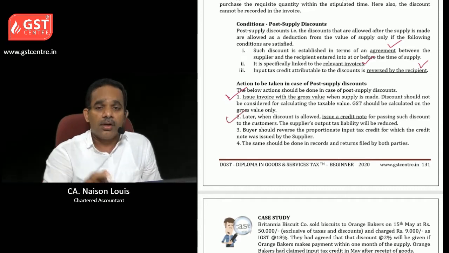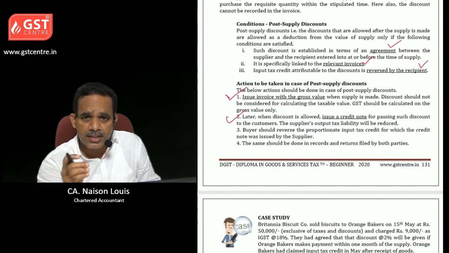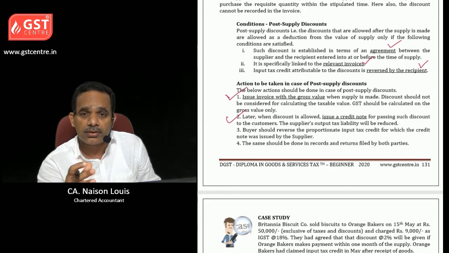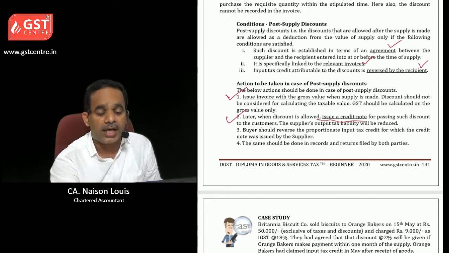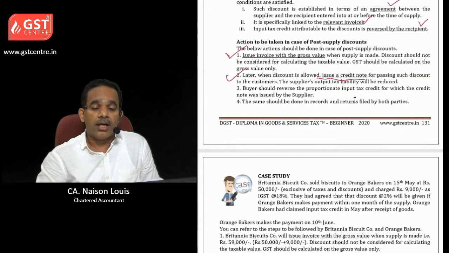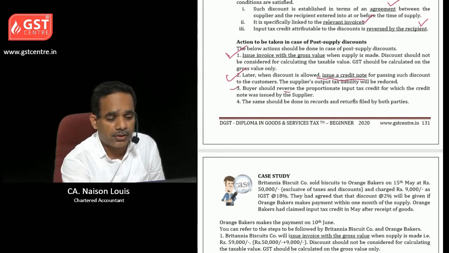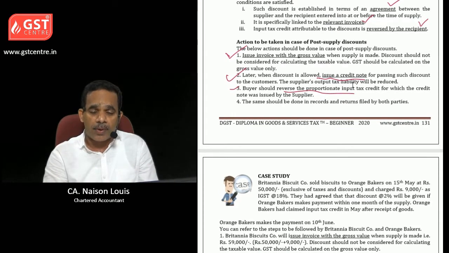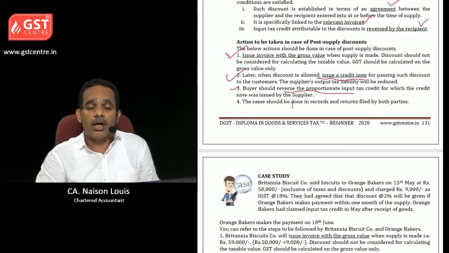And later, when such party pays us within the specific period or when the party buys specific volume of the goods, in that case, the discount will be given. In that situation, we need to issue a credit note. Then, the next step is the buyer should reverse the proportionate input tax credit. And both parties should record it in the records as well as they should mention it in the returns filed.